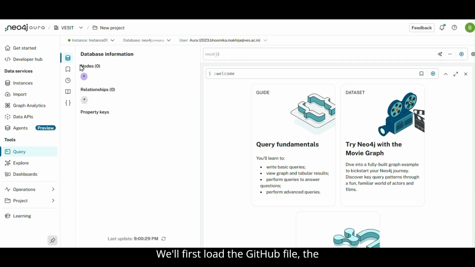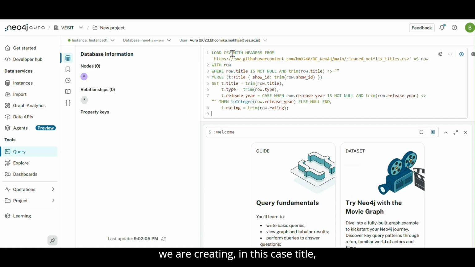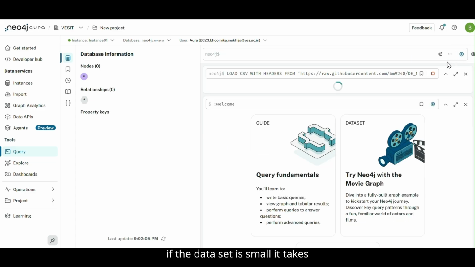We'll first load the GitHub file, the CSV file that we had copied, and then we'll ensure that the node that we are creating, in this case title, has no null values. We'll merge the title with the property keys such as title, type, release year, and rating, and we'll run this query. Running the query depends on the size of the dataset, and if the dataset is small, it takes milliseconds, but can go up to minutes if we are using a large dataset.